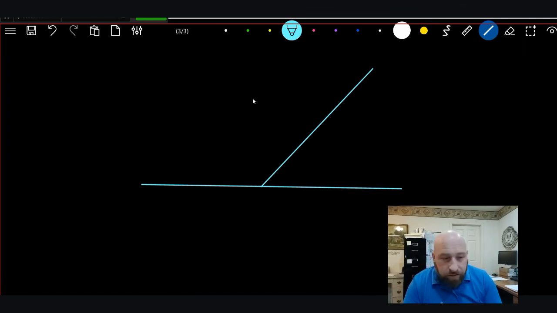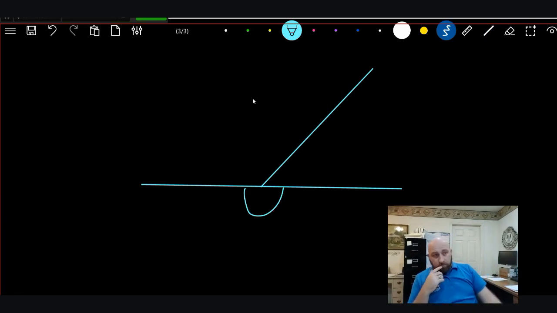Their exterior sides are going to form a straight line. And so the interior is going to equal the exterior. Why? Because the interior is 180 and the exterior is also 180.